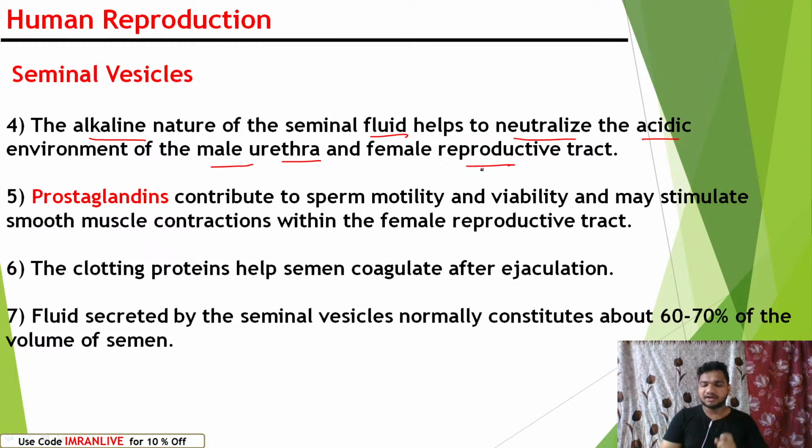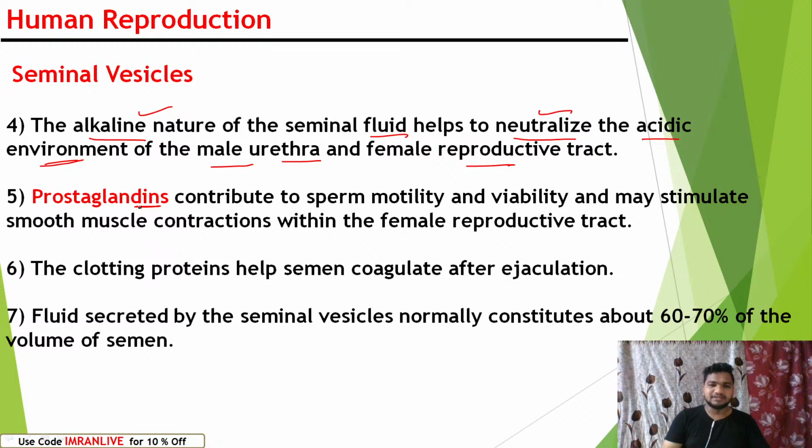The female reproductive tract is acidic because of the various bacteria present in it, and when the sperm is ejaculated inside the vagina, there are a lot of chances of the sperms being killed by the acidity. But do not worry: along with the sperms, the semen is also carried, which protects them. The sperms can survive in the female reproductive tract with the help of the alkaline semen, which neutralizes the acidic environment. Hope this is clear for everyone, right?